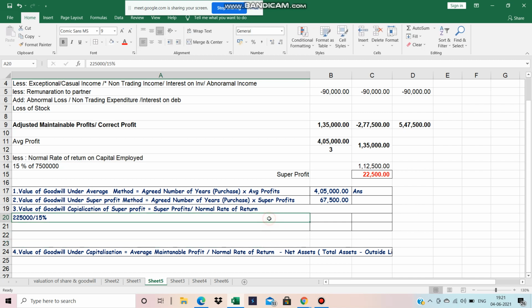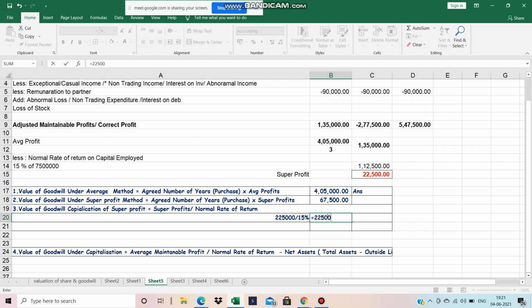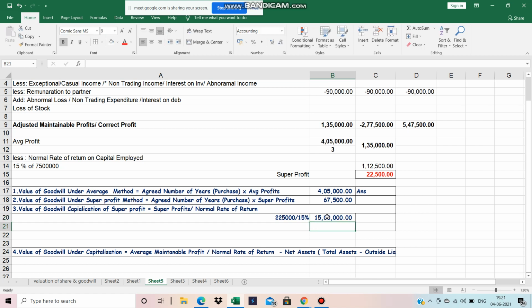So as a result, we can write 22,500 into 100 divided by 15.